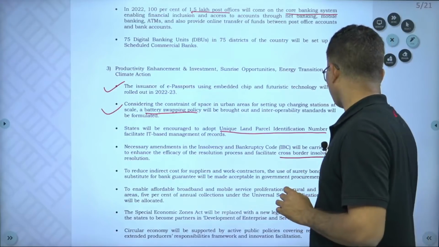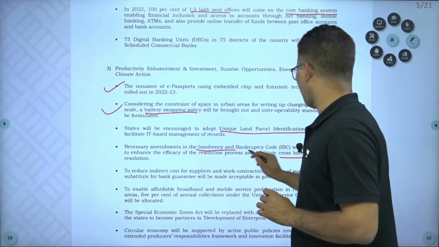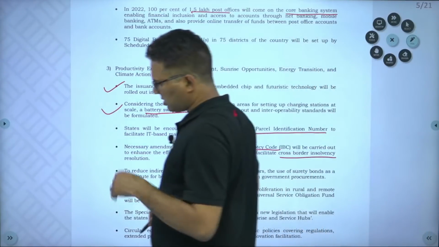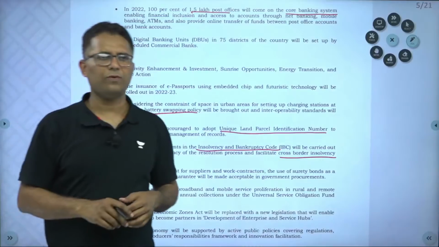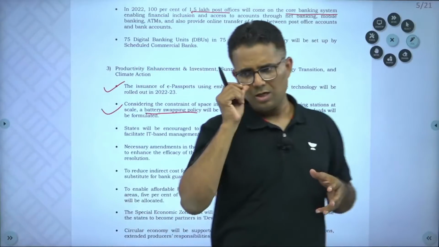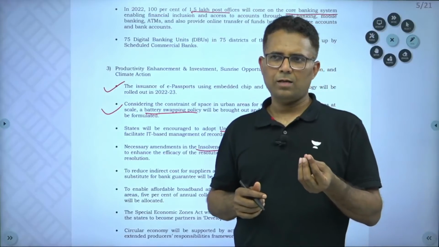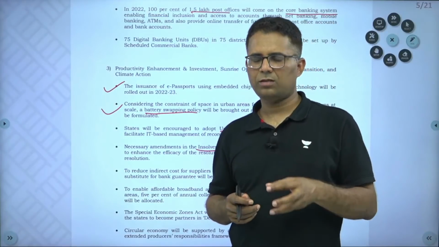Now, cross-border insolvency. Right now, our IBC code does not cater to cross-border insolvency. What is cross-border insolvency? It means a debtor which has gone bankrupt. Suppose Reliance in India is about to go bankrupt.